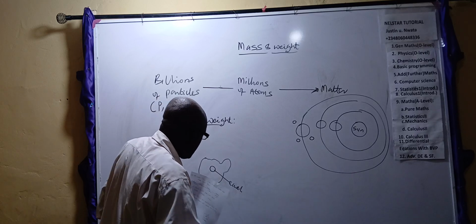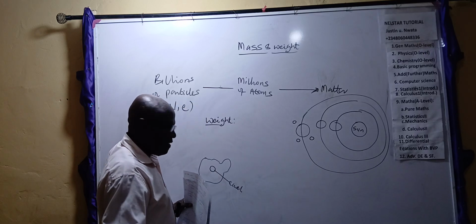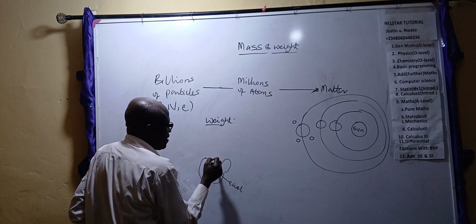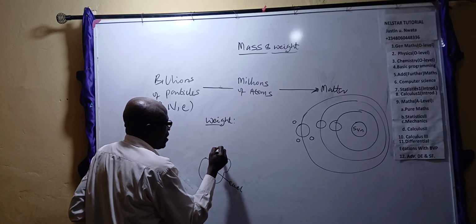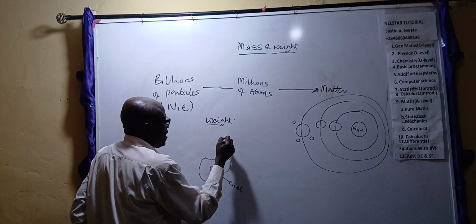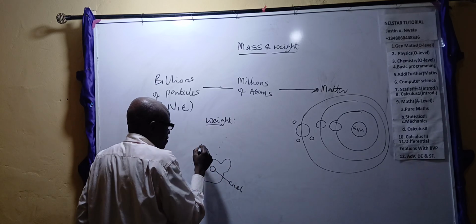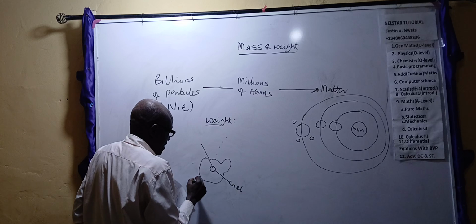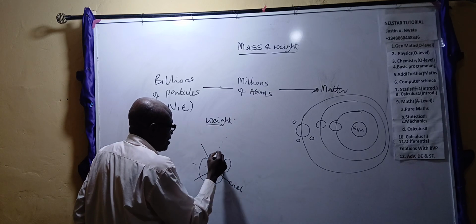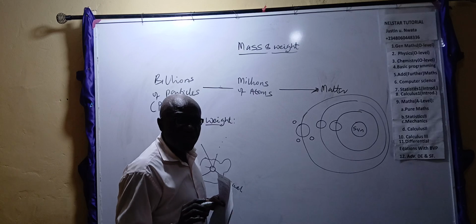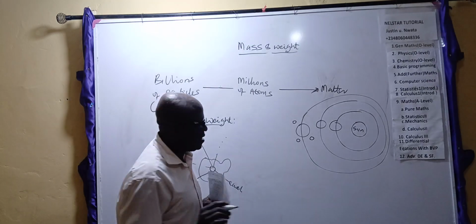Nature has it that any object within the vicinity of the earth, whether here, or here, or here, the earth will try to pull it to itself, drag it to the center, drag it to the center. This is how it is on not only the earth, but on all the planets.